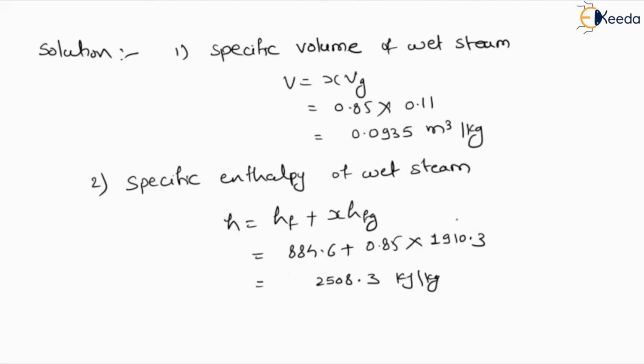So the specific enthalpy of wet steam we will define as 2508.3 kilojoule per kg. So we already have these values from the steam table, so it is easier for us to define the value of specific enthalpy. Now next is specific internal energy.